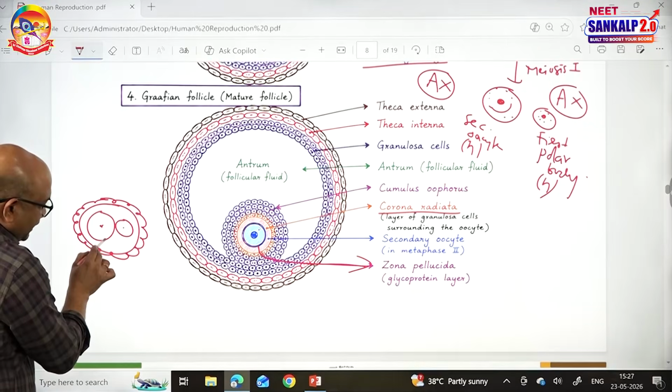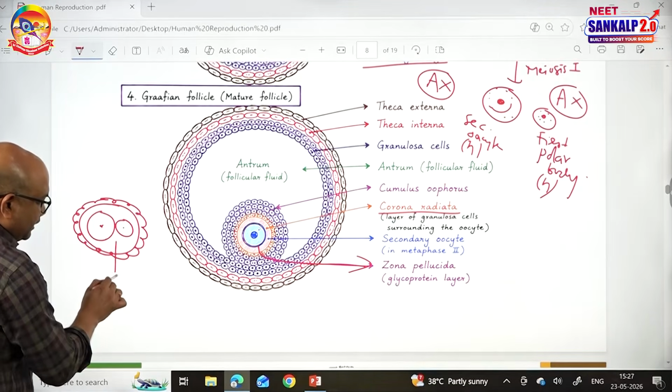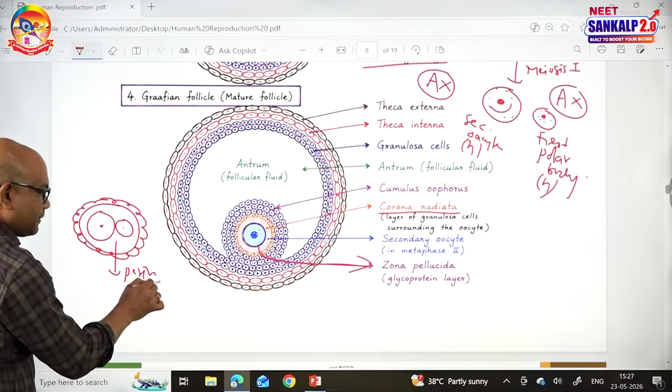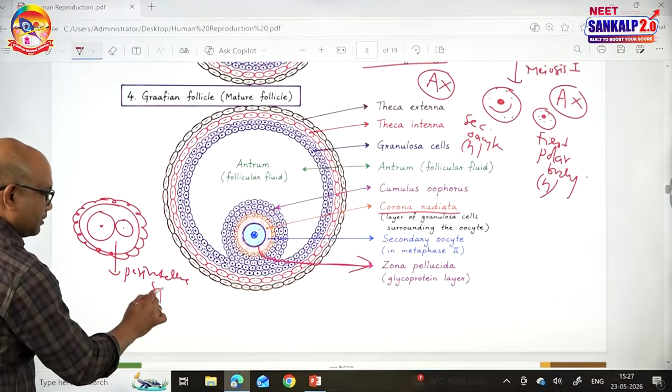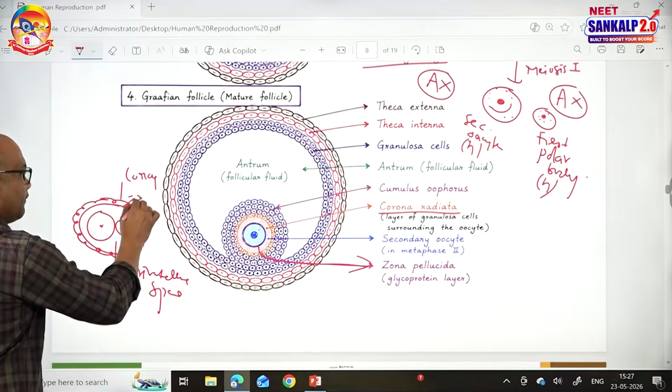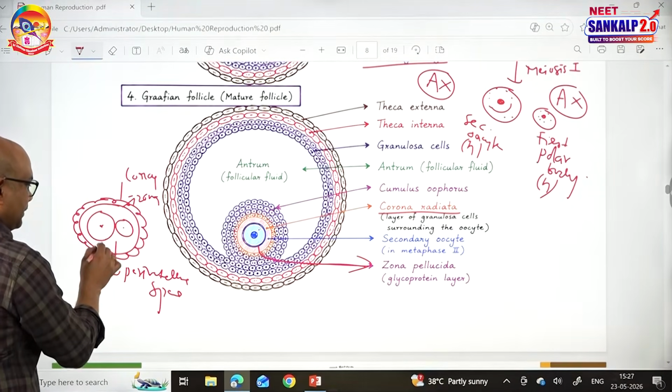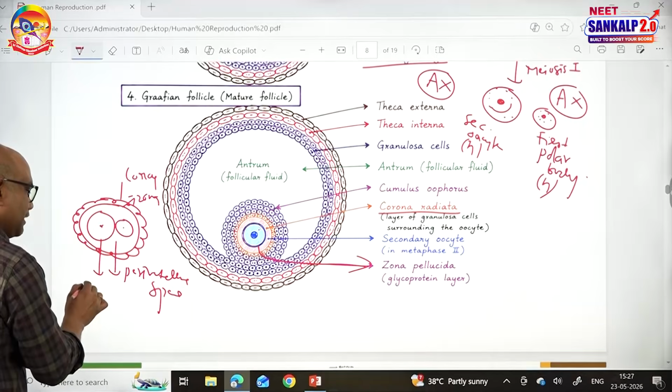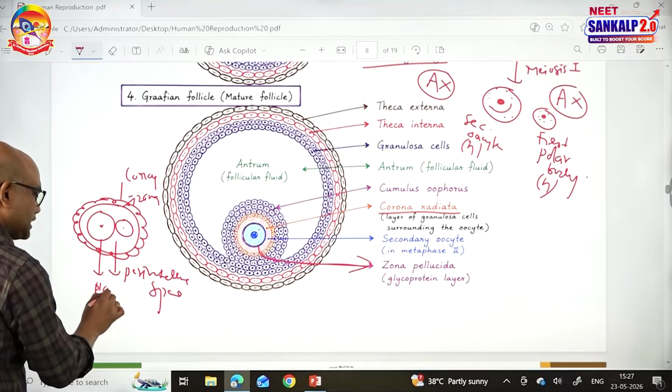And between the secondary oocyte and the zona pellucida, this space is called the perivitelline space. Externally corona, after that zona, after that the perivitelline space, after that the membrane of the secondary oocyte, which is nothing but the plasma membrane.